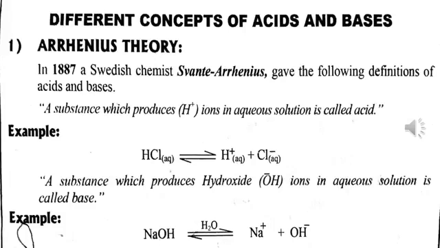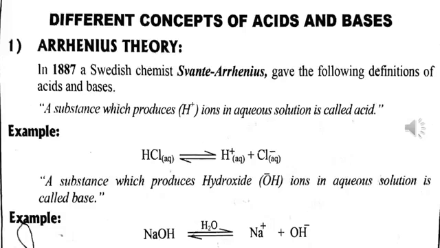Now, what is base? A base is that substance which produces hydroxide ions, OH negative ions, in aqueous solution. It means if we dissolve some base in water, it will dissociate into its ions.